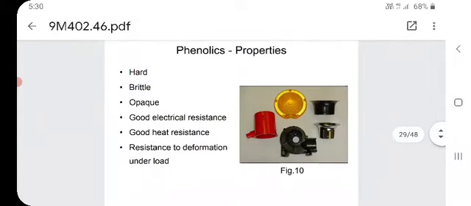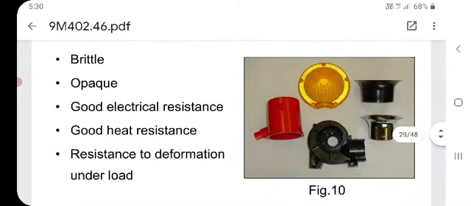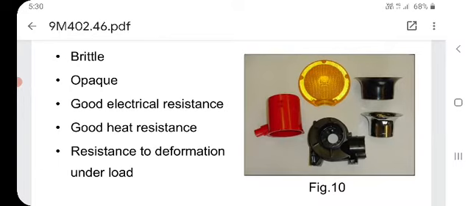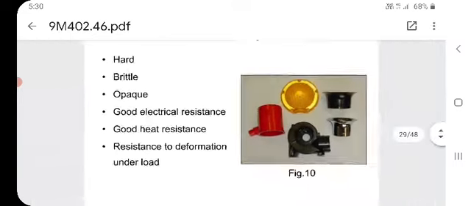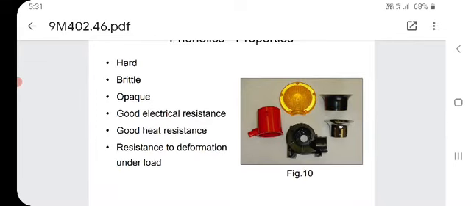Now phenolics. See the examples: dome light for the bike, motor body, plastic one. So these are the examples. Properties: hard, brittle, opaque, good electrical resistance, good heat resistance, and resistance to deformation under load. We will see them once again: hard, brittle, opaque, good electrical resistance, good heat resistance, and resistance to deformation under the load.